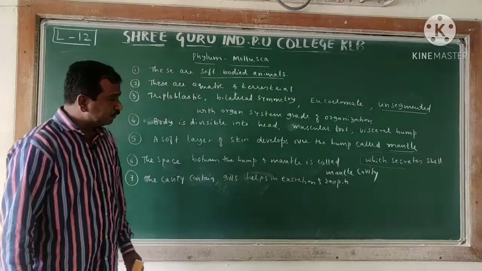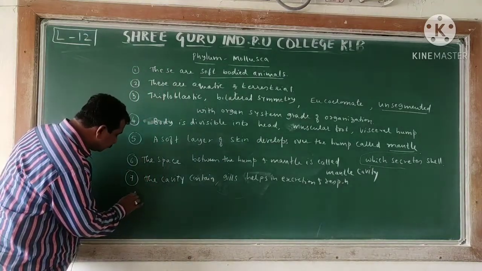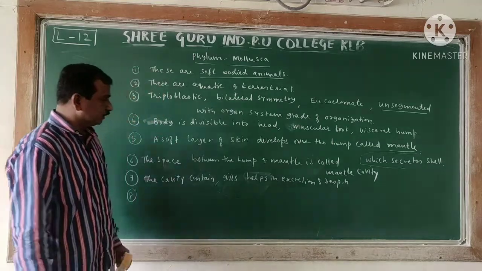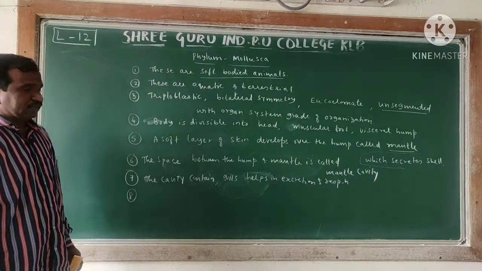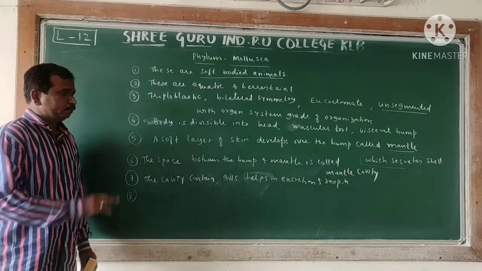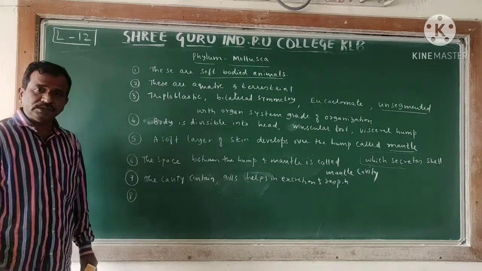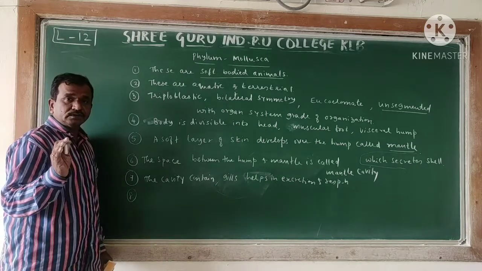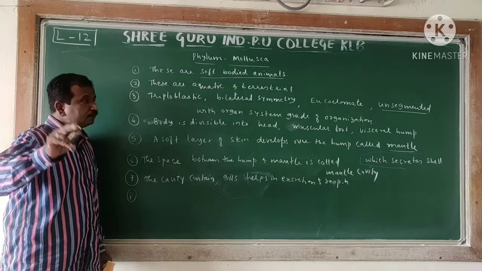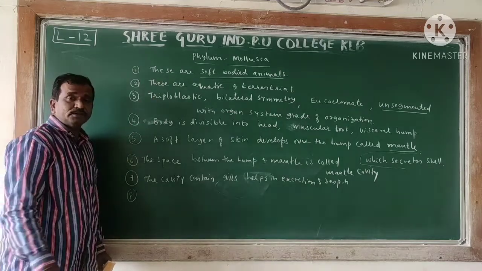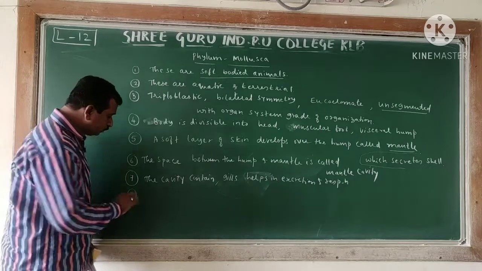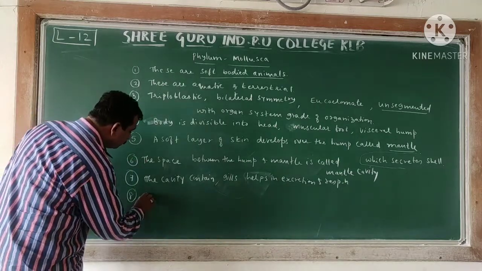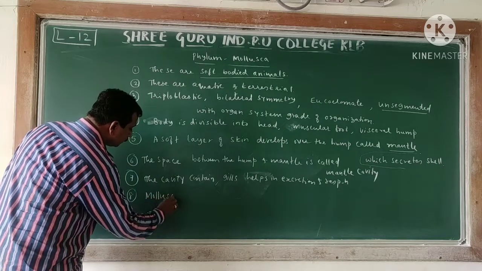Now the last one, the 8th character, we have to observe the unique features. An open kind of circulatory system is found, as in Arthropoda. Here also an open type of circulatory system is found. The important feature is that molluscans normally possess a respiratory pigment, one character which is not found in the textbook also.